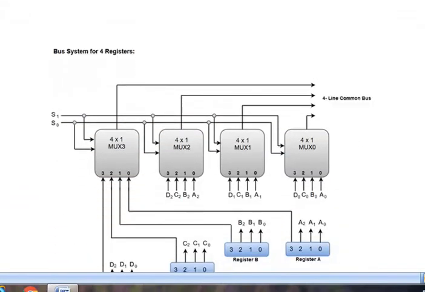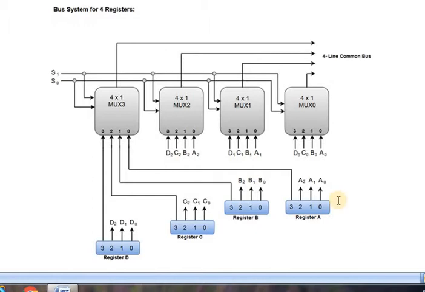This is the block diagram, the bus system for 4 registers.